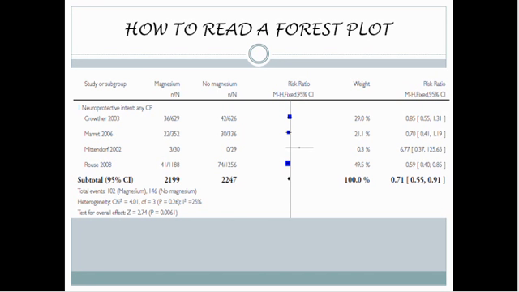There is a box in the line for each study. The midpoint of the box represents the point effect estimate, that is, the mean effect estimate for each study. The area of the box represents the weight given to the study. This is designed so that the eyes are drawn towards the studies that are given more weight. The diamond below the studies represents the overall effect.